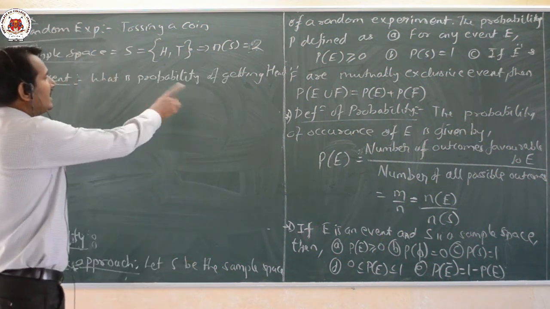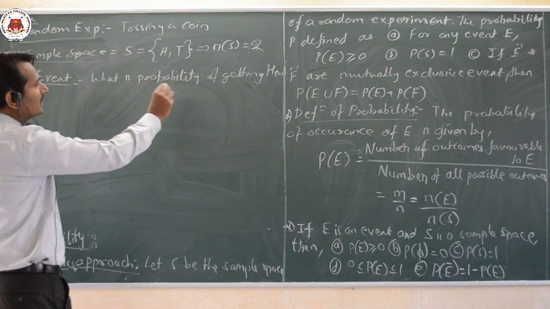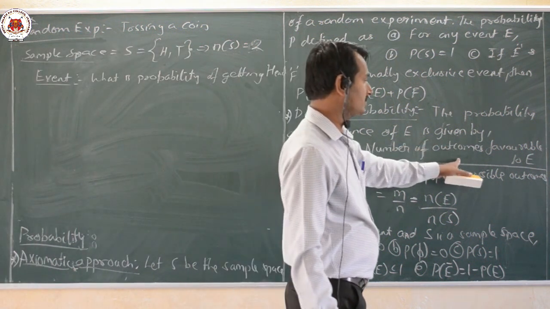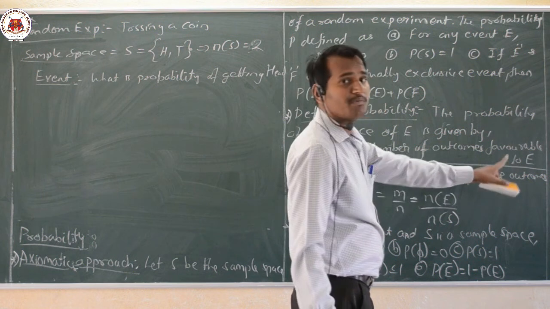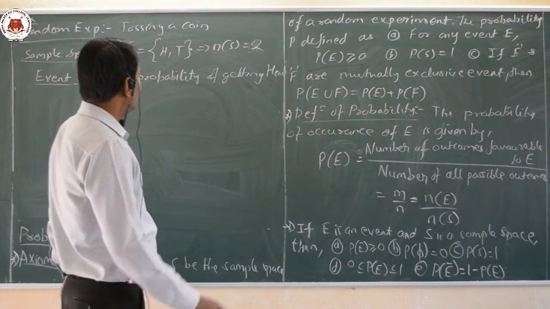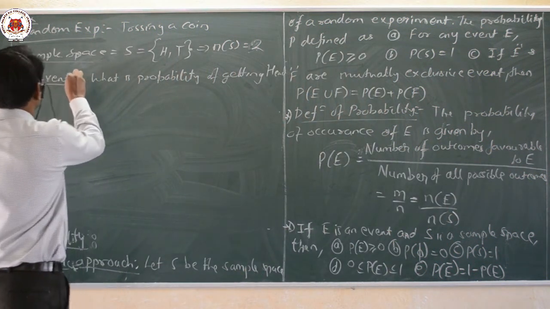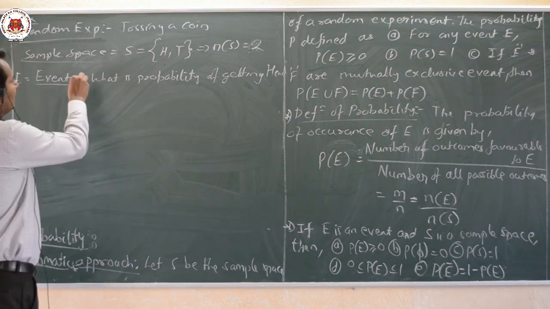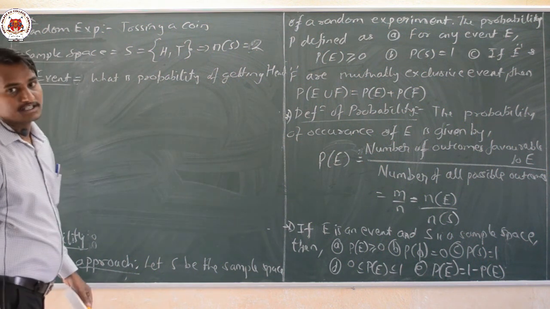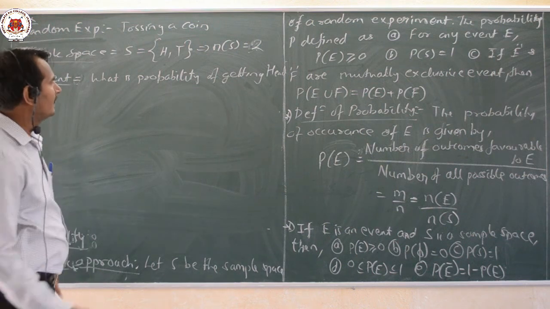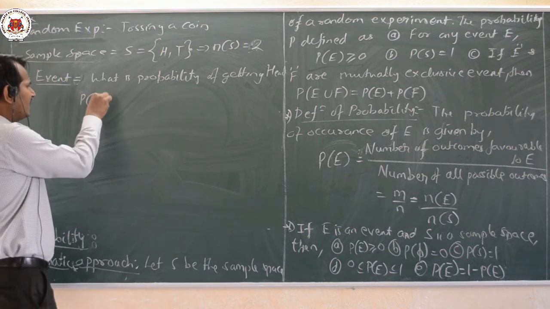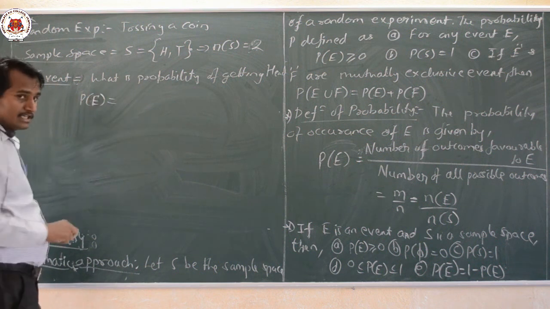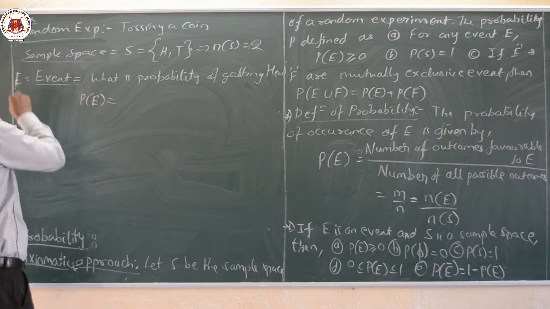Now we shall look at the probability definition. What is the probability of getting head? Probability is the number of favorable outcomes divided by the total number of possible outcomes. Let us take the event E. What is the probability of getting head? I will write it as probability of E, because I defined the event as E, dear students.